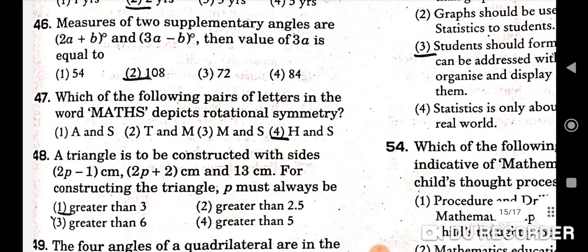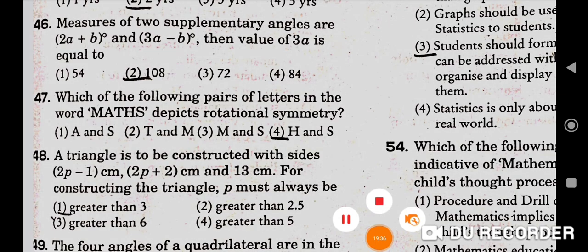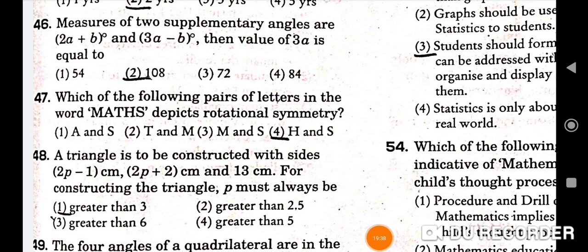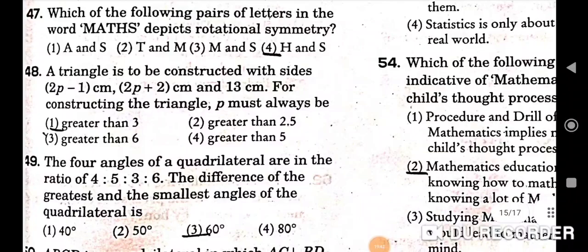Next question is, measures of two supplementary angles are (2a + b)° and (3a − b)°. Then value of 3a plus b is equal to. Correct option is 108. Second will be the correct option. Next is, which of the following pairs of letters in the word maths depicts rotational symmetry? H and S. Fourth one will be the correct option.